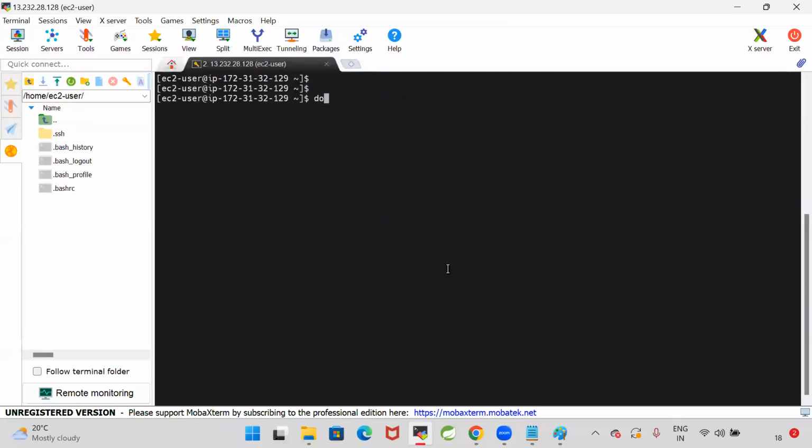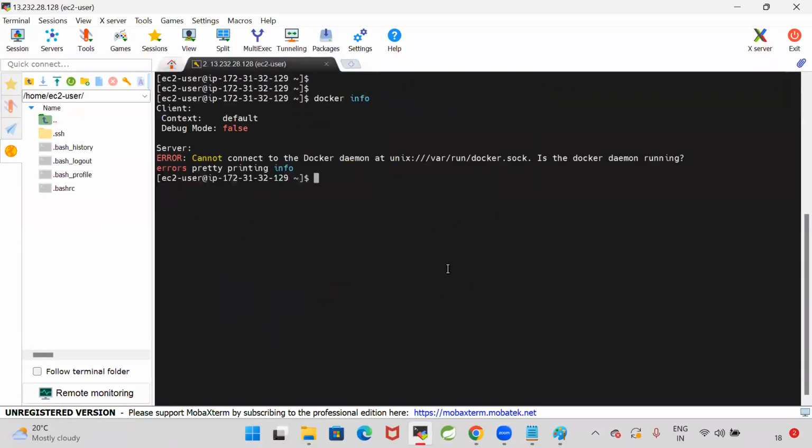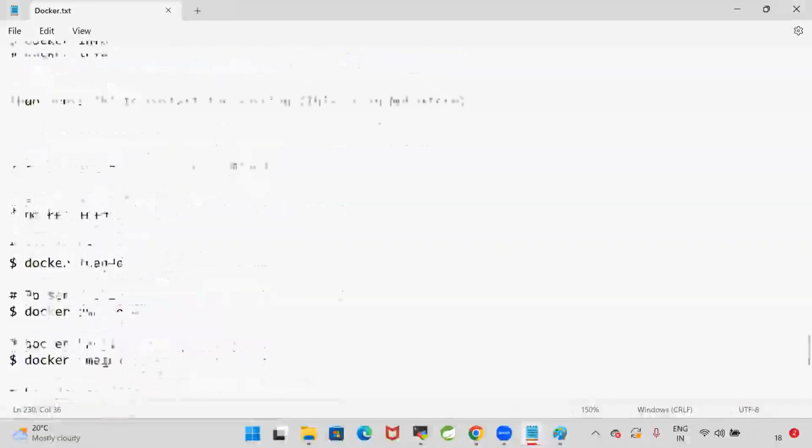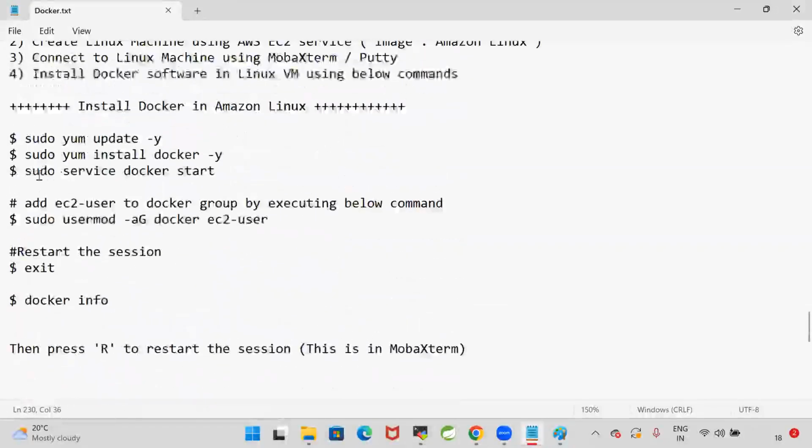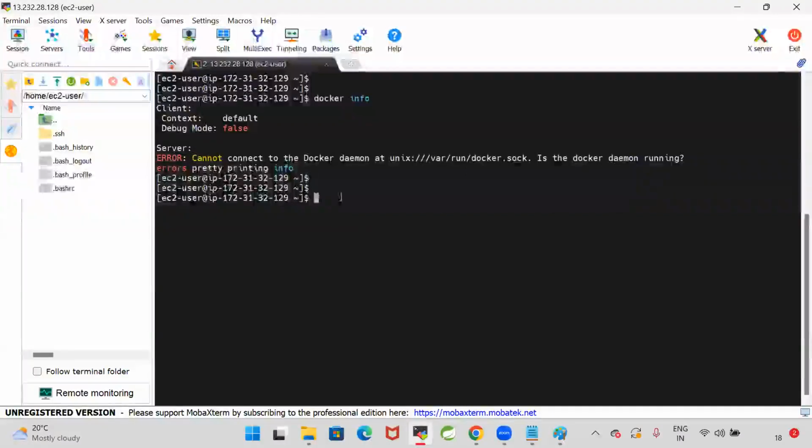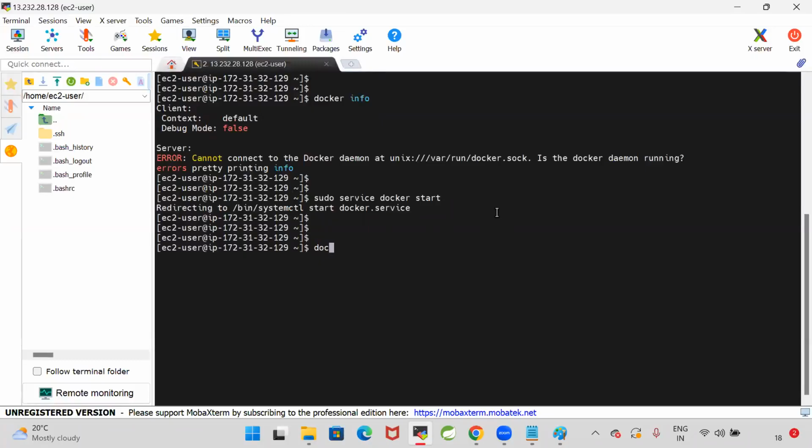Now let us verify docker info. When I run docker info, so what happened? It is not connected because the Docker daemon is not running. We need to start that Docker daemon. So what is the command to start the Docker daemon? sudo service docker start. When I stopped my machine, Docker also stopped. Now I want to restart Docker. For that I'm using the sudo service docker start command. With this my Docker is started.